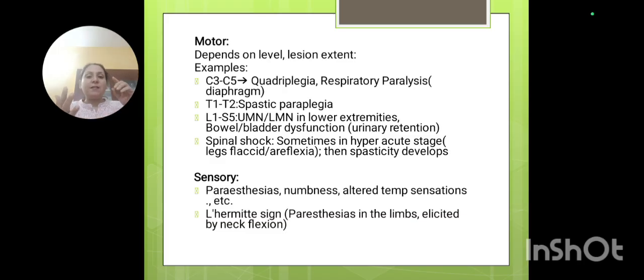That means there will be areflexia, tone will be reduced, and there will be no motor function, no sensory function around. So you can see all the reflexes will be gone, all the sensation will be gone, all the motor function will be gone, and there will be atonia, flaccid paralysis all around, and of course the bladder and bowel will be atonic. So this happens whenever the infection takes place.